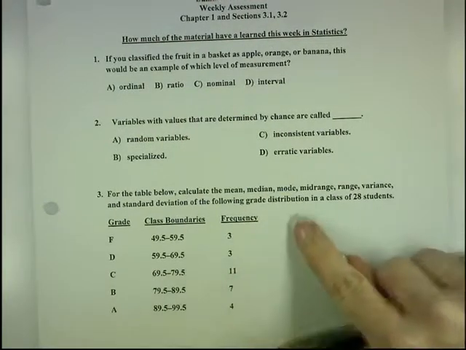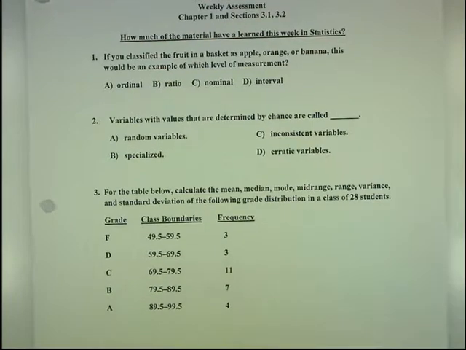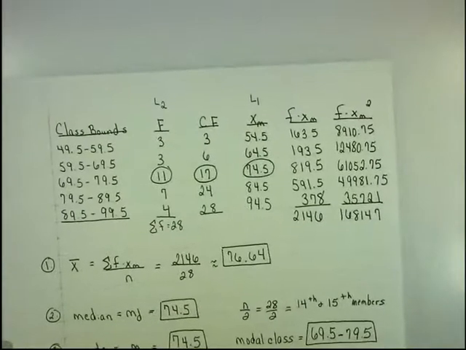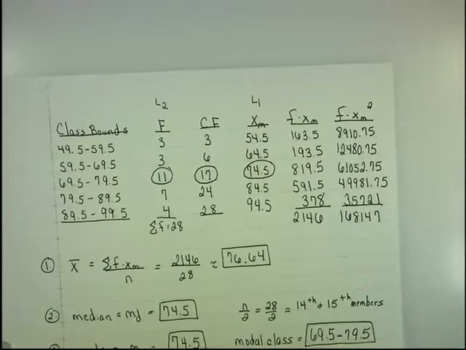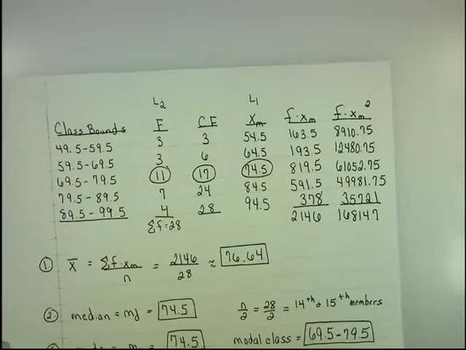Your midpoints go in the L1 column, and your frequencies go in the L2 column. And of course, you can do this by hand. You would need a cumulative frequency column, an F times midpoint column, and an F times midpoint squared column. I do have the answers to that particular worksheet, but I just want you to see what kind of columns would need to be constructed if you're going to calculate the mean, median, mode, mid-range, range, variance, and standard deviation by hand.